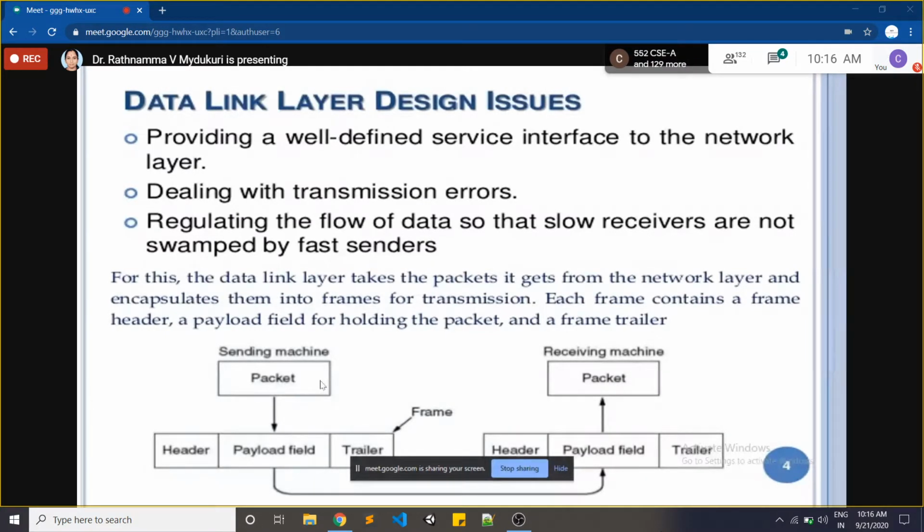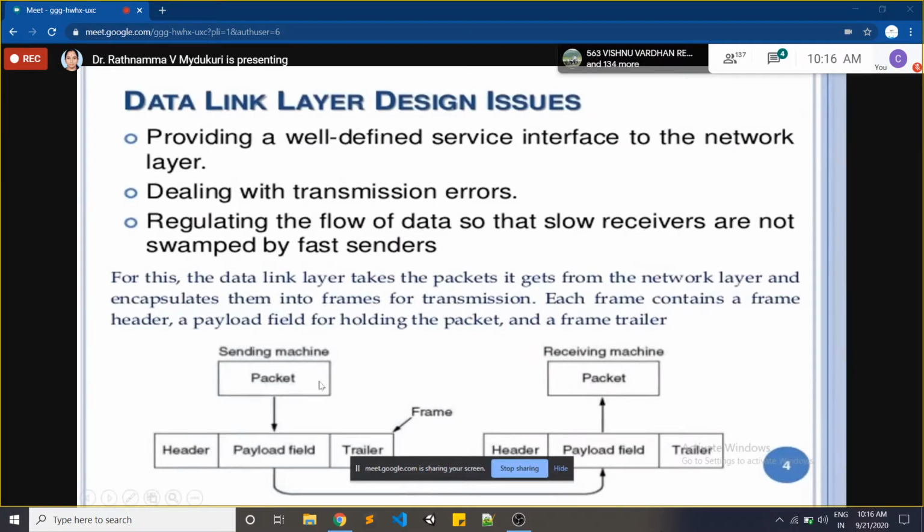When it is coming from the sender side, the data comes to the network layer from which layer?